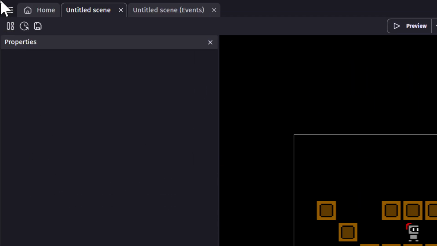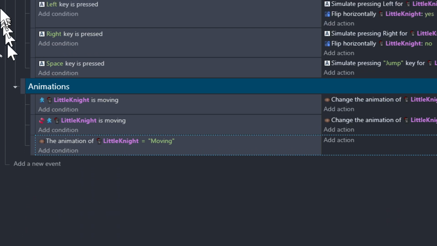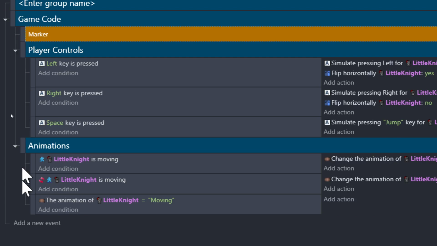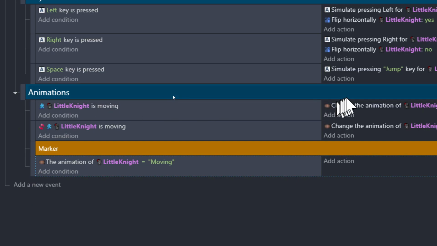So now we need to check for the frame that he's on. And actually, we're going to grab this marker. I'm going to copy it and paste here. So these ones are triggering the animation, and then we have a marker, and this one is triggering the sound of the animation.